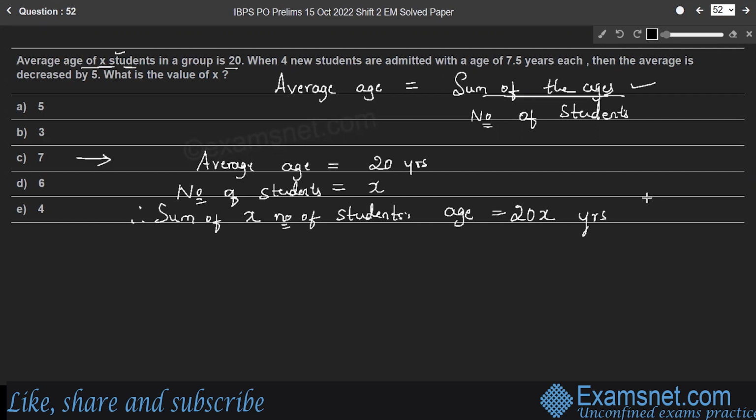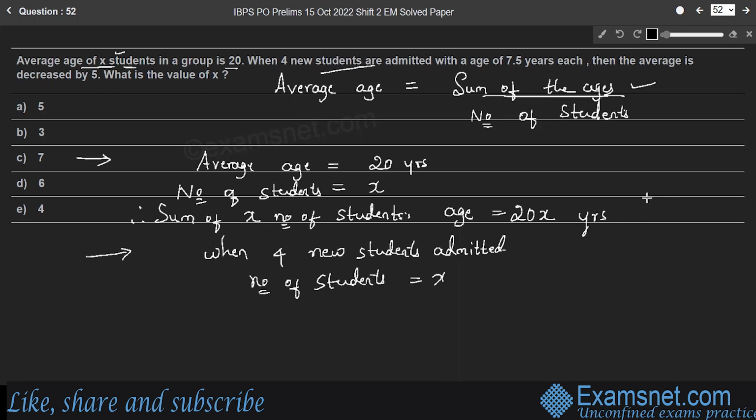So when 4 new students are admitted, we'll consider the second case. The number of students becomes X plus 4, the initial number plus 4 more students, admitted with the age of 7.5 years each.